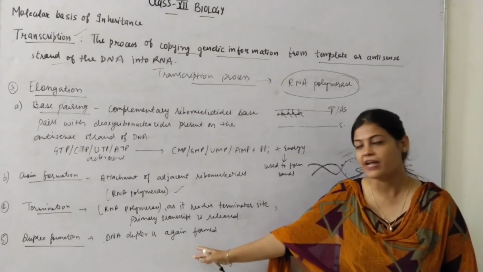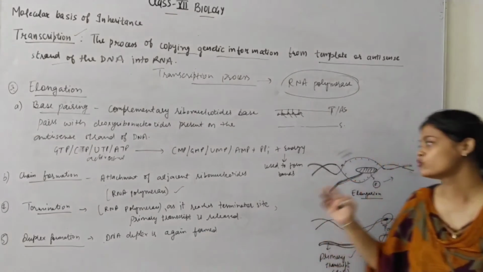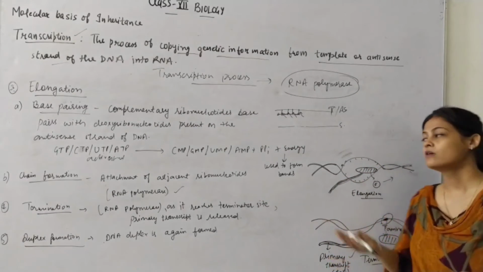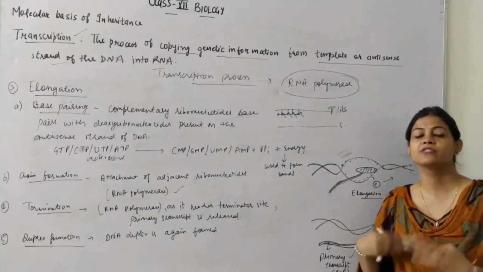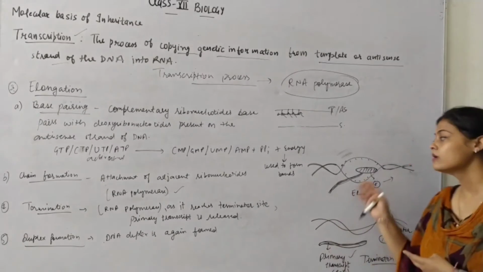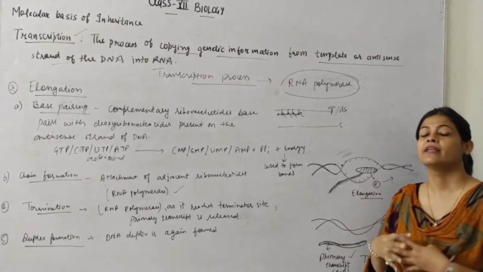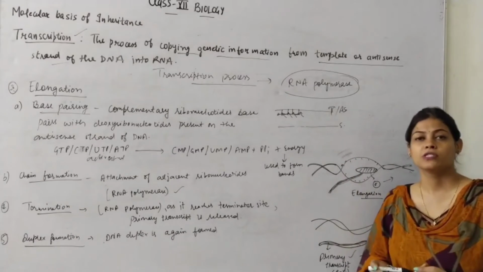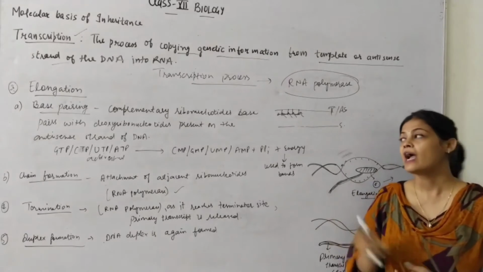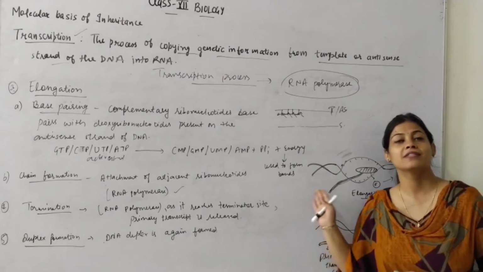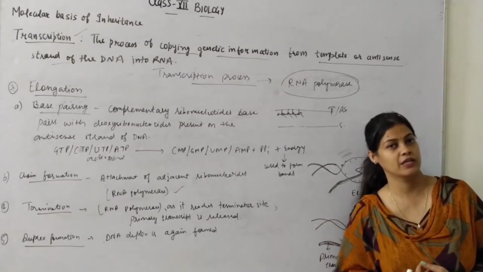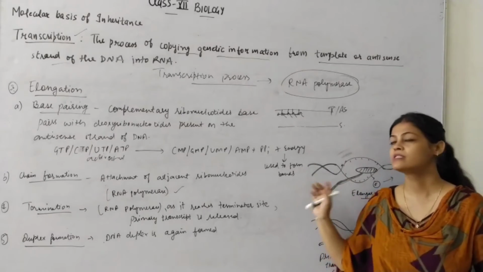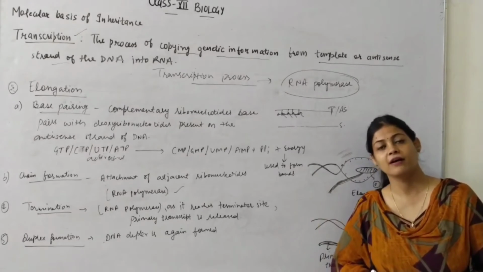And the next, that is the final step, is duplex formation. तो जो DNA अपने आप को उसने सेपरेट किया था, अनवाइंड किया था, वो सारा फिर से अपने आप को हेलिक्स फॉर्मेशन में सिंथेसाइज कर लेगा, so that it can take its original position. So this is all about the process of RNA transcription, and you have to write these points in the same sequence. क्योंकि आपको किसी भी बुक में नहीं मिलेंगे, you have to write in the same manner, and the same points should be mentioned when you will write the answer.